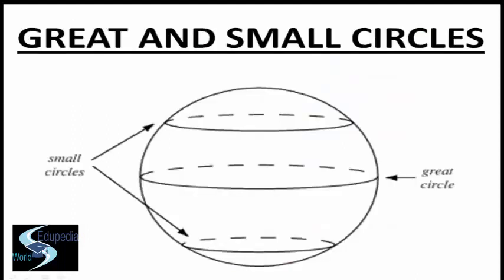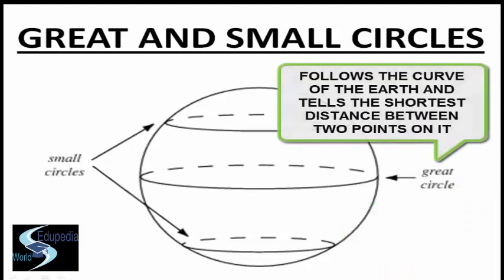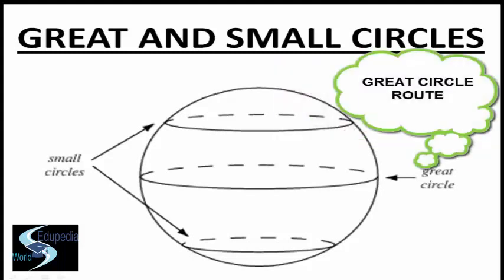Well, now coming on to the main topic of great and small circles. A great circle is a circle that is drawn on the surface of a sphere, such as the Earth, that has a radius equal to the radius of the sphere and whose center is also the sphere's center. A great circle, in Earth's case, is an imaginary line that follows the curve of the Earth and represents the shortest distance between 2 points. Traveling along a great circle is called following a great circle route.